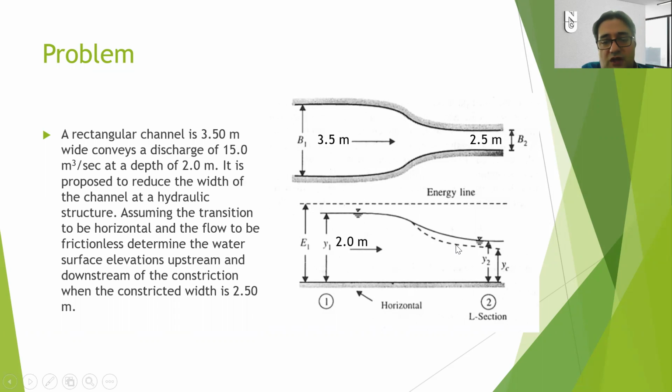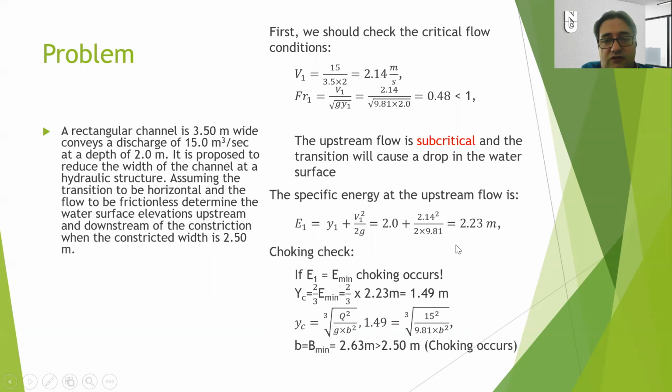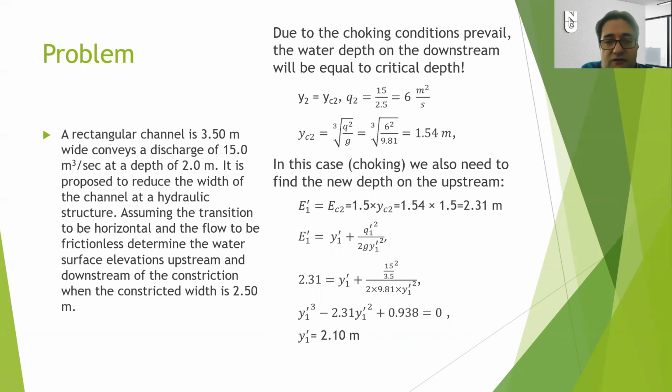In the downstream flow, the depth is the critical flow with this condition. It is actually given here, 1.54 meters. So I'm going to upload this problem, these slides, on Moodle. I strongly suggest you to focus on it, think about it, and try to solve it by yourself. And this is one of the most complicated problems you can get in this section. And I will not solve more problems on this topic.